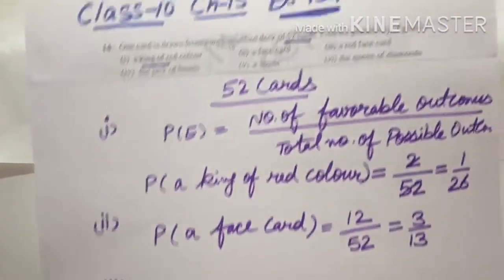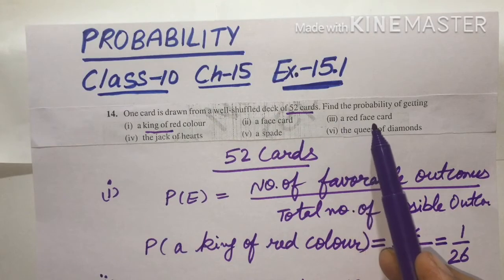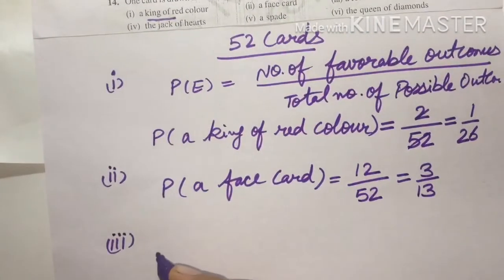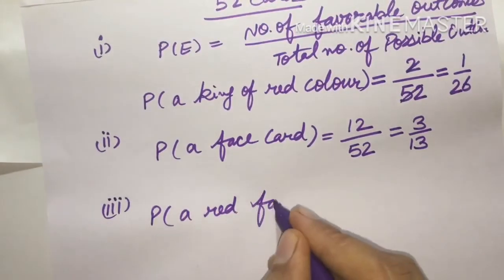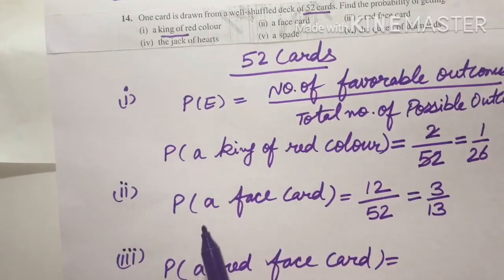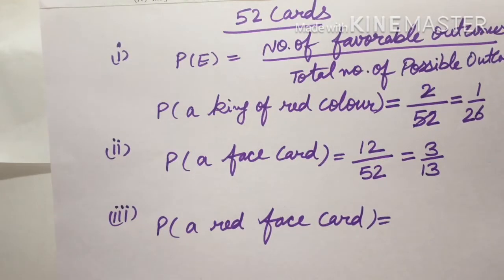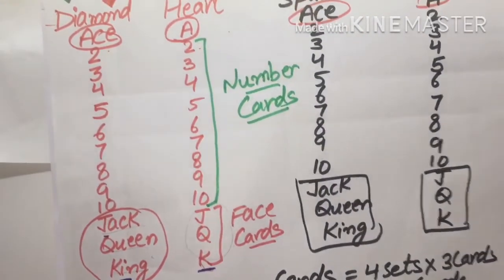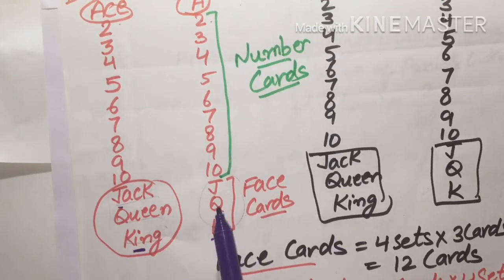In the third part, they are asking about the probability of a red face card. In the previous section they were asking about a face card only. They didn't say anything about red or black, but in this part they are asking about a red face card. So we will consider only the red sets of 52 cards. These two are the red sets.